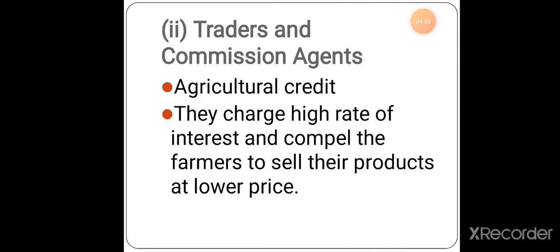The people who give the money to the farmers or any kind of poor people charge a high rate of interest and ask the farmers to sell their products, maybe ragi, jowar, or rice, paddy, all these things, at a lower price. This will be a loss for the farmers, and it will be very difficult for them to get the money back, because they even have to pay their credit back, right? Because of that, it will be very difficult for the farmers to pay their money back.